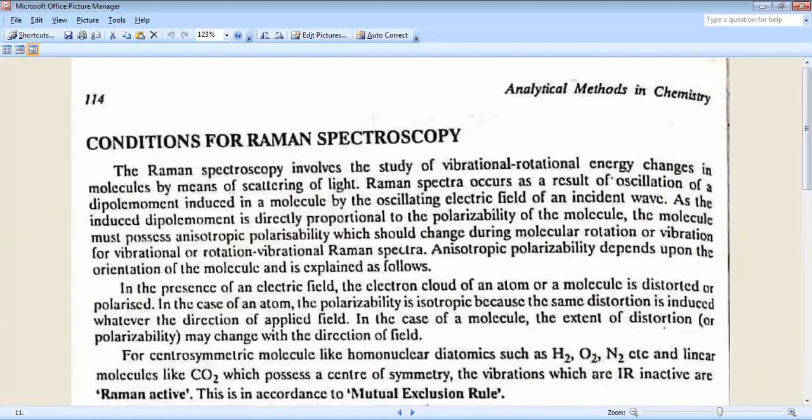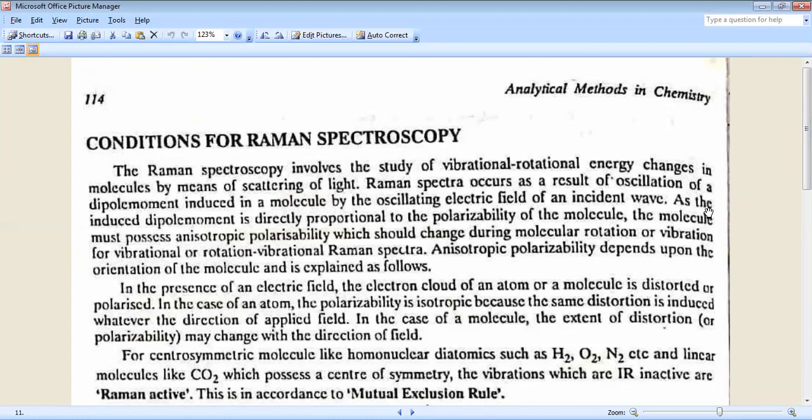Now, what are the conditions for Raman spectroscopy? Raman spectroscopy involves the study of vibrational energy changes in molecules by means of scattered light. The Raman spectra occur as a result of oscillation of a molecule having a dipole moment induced in the oscillating electric field of an incident wave.